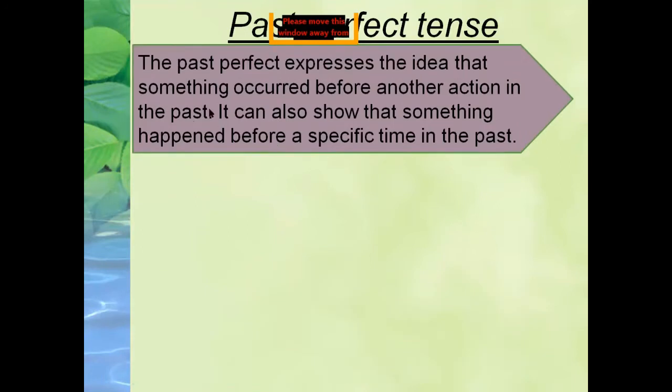What is past perfect tense? You all know very well, we studied in our previous classes about past simple tense. What is the meaning of past? Past is the time which is gone. So what is past perfect tense? Of course, this is the tense related to some time which is gone, or the time which is past. The past perfect expresses the idea that something occurred before another action in the past.